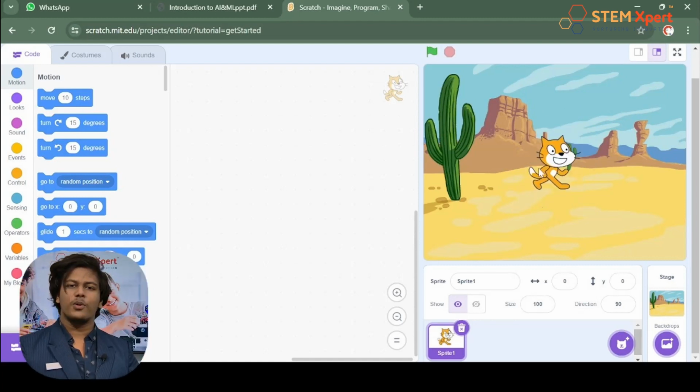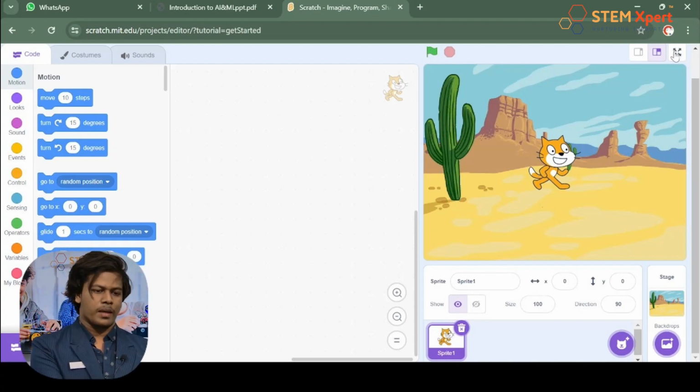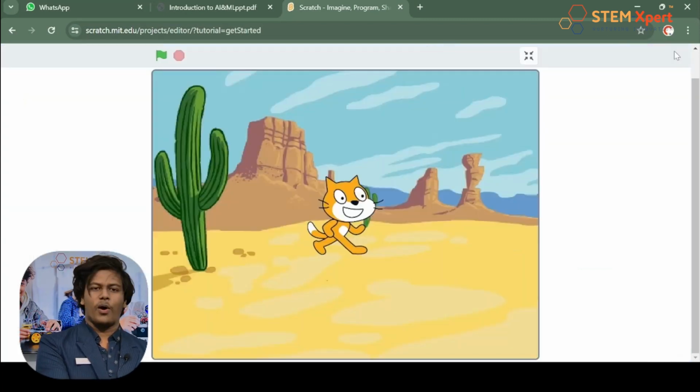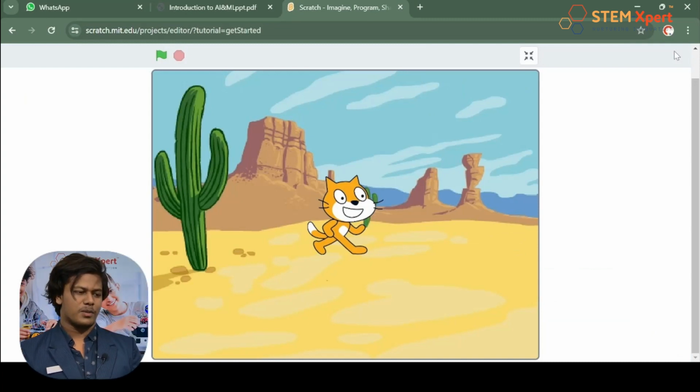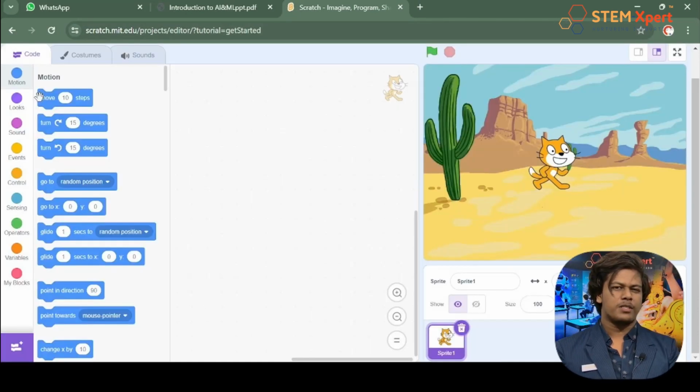Now, that's all about tools and components. And at the top, there is an option to maximize this stage. Yeah, just click on it and what just happened? Wow, did you see that? That's amazing, right? So this is how we can maximize the screen. That's an amazing option, I guess. Now that's enough. Now let's move to the left part.